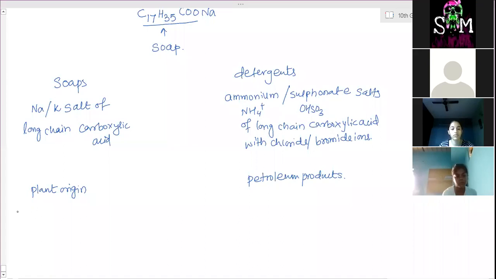Therefore these are biodegradable. But due to petroleum products as a raw material, detergents are non-biodegradable. They remain accumulated in the water bodies, so they are harmful and cause pollution.